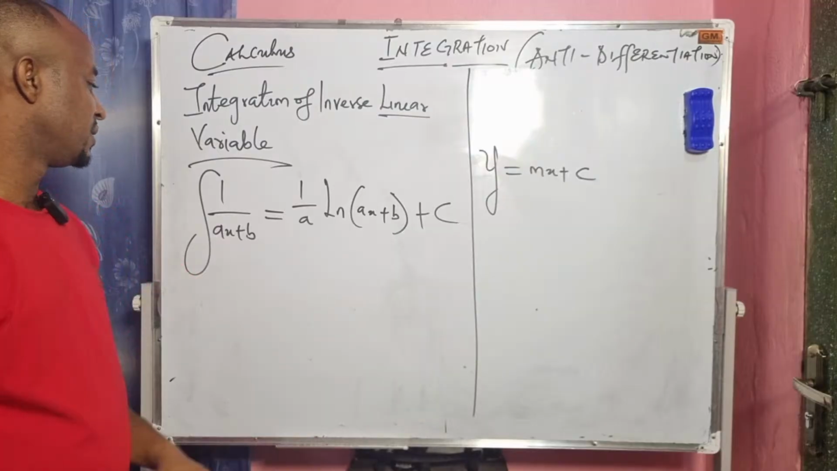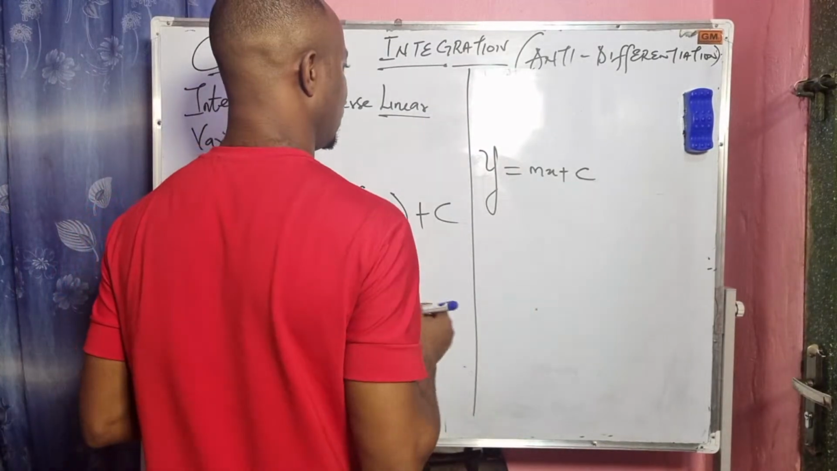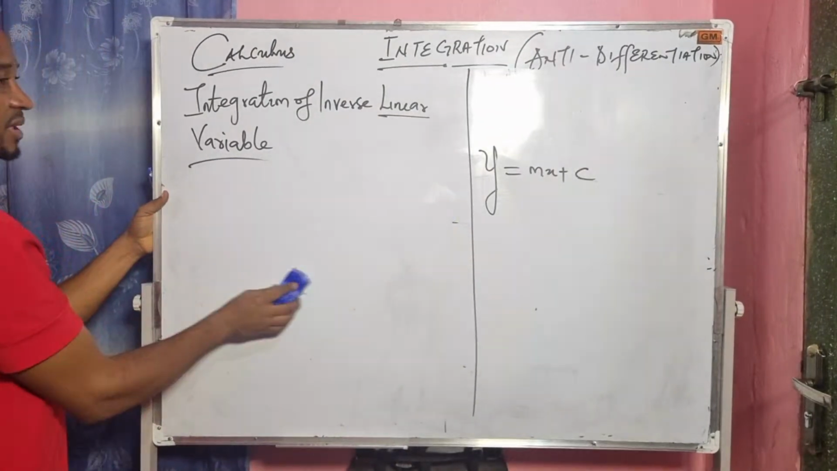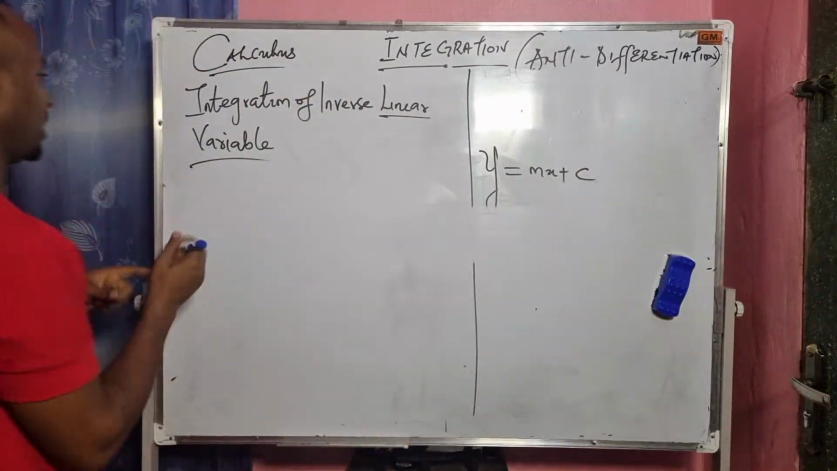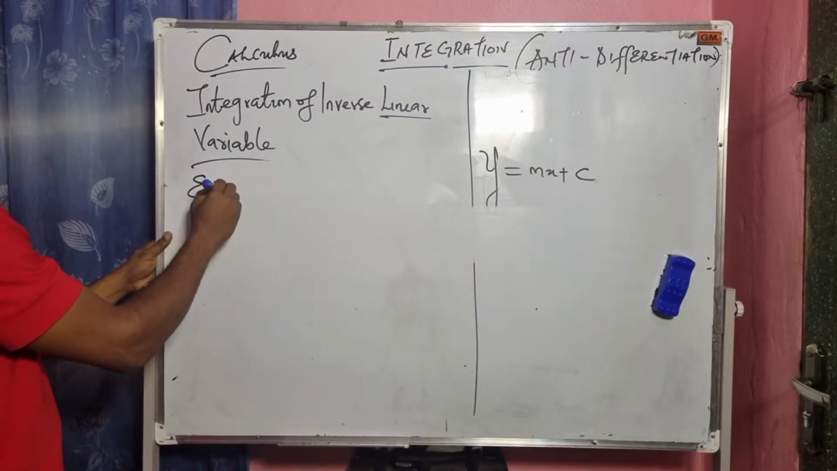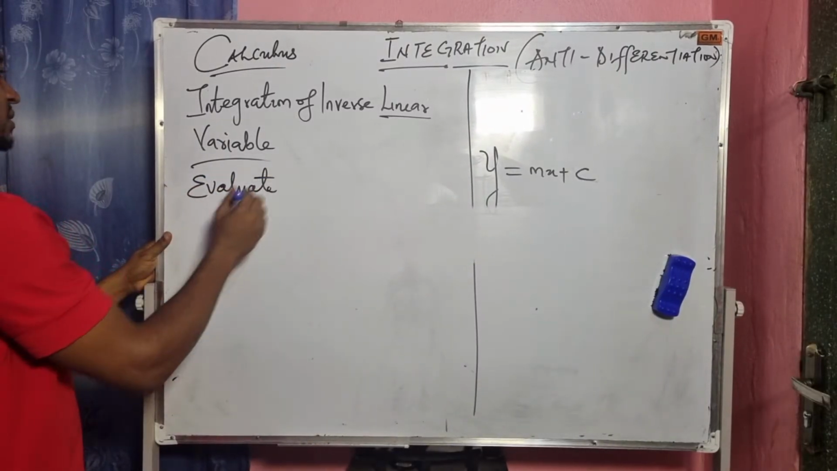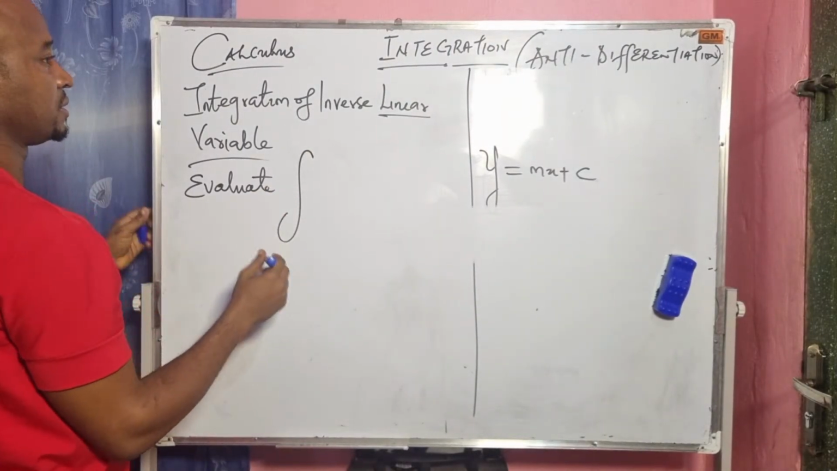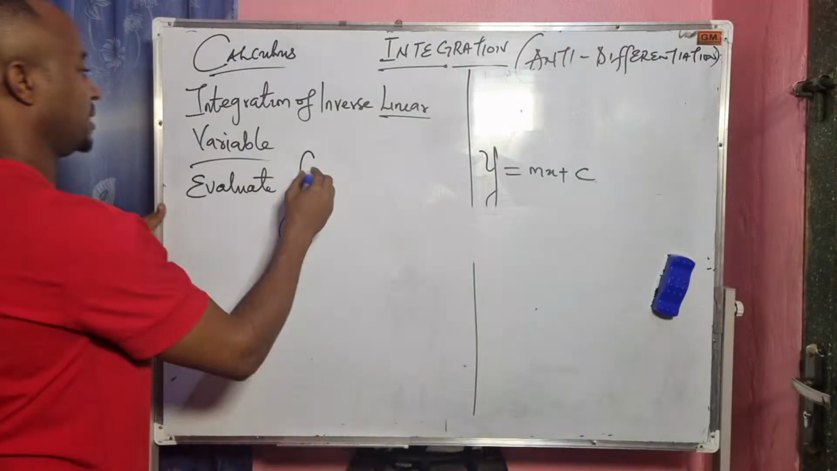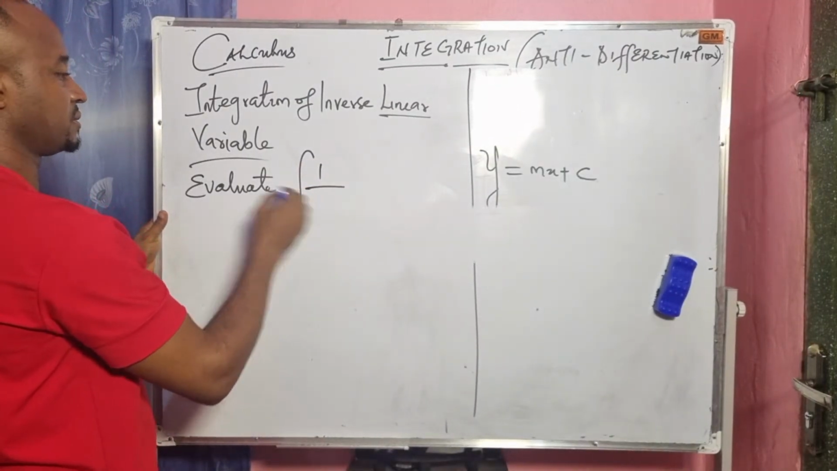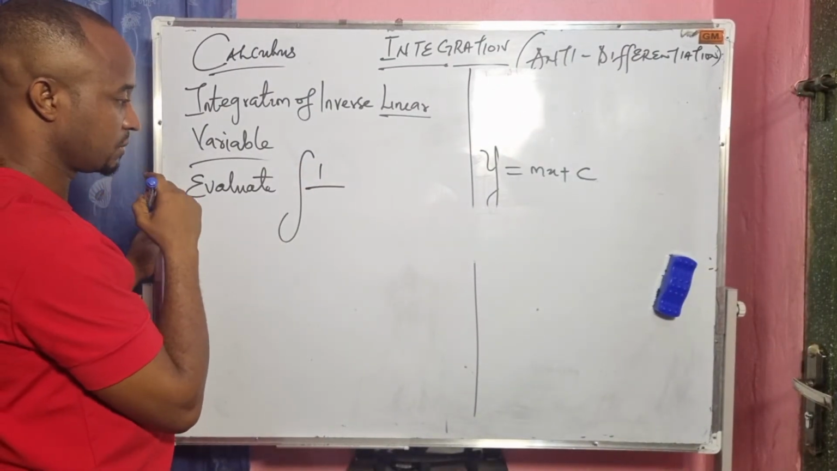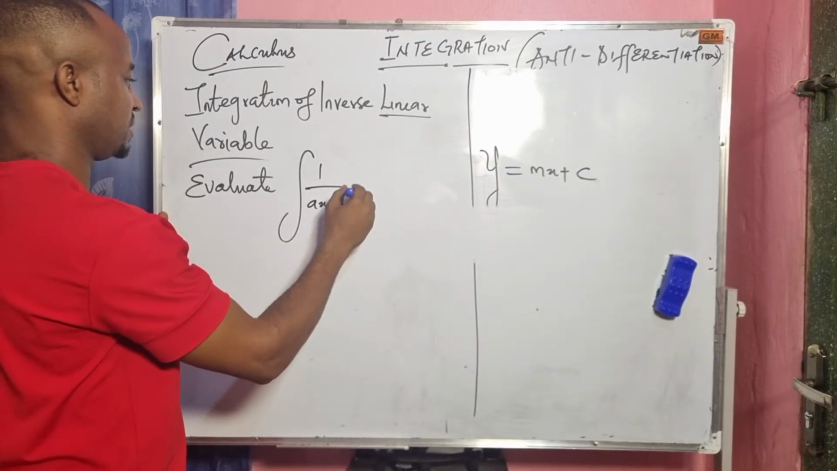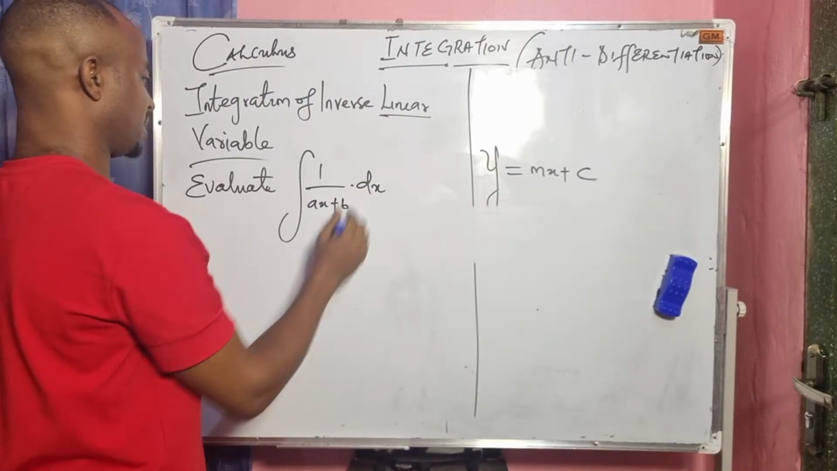plus c. So that implies that, let me show how we actually come about this. I think that would be the best. If we are asked to evaluate this, please pay attention. Evaluate the integral of 1 over ax plus b dx.